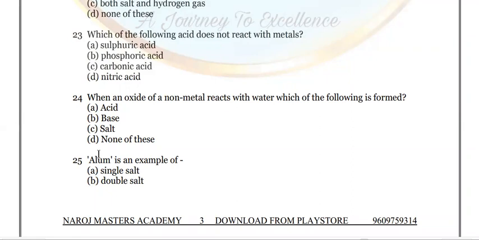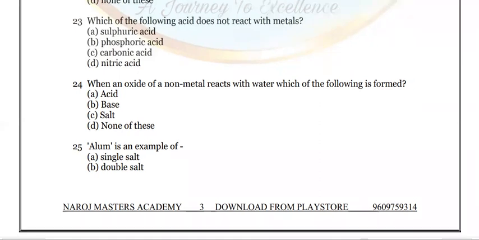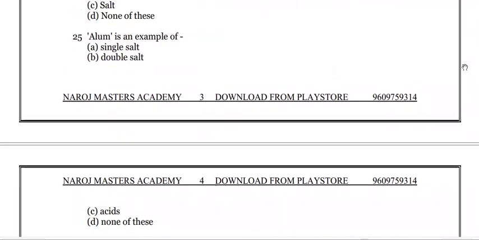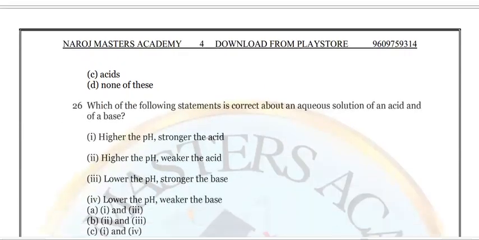Now look at question number 25. Alum is an example of a single salt, double salt, acid, or none of these. Alum is a word which we use for double salt. The answer is double salt. Remember this also, as there is a chance of this type of word being asked in MCQs. Alum is an example of a double salt.